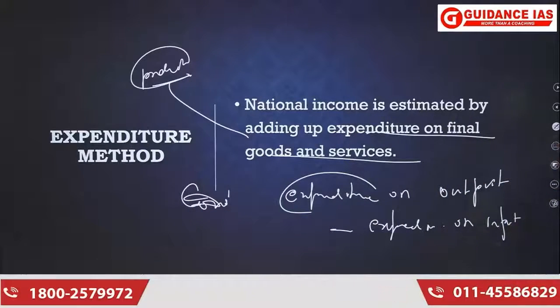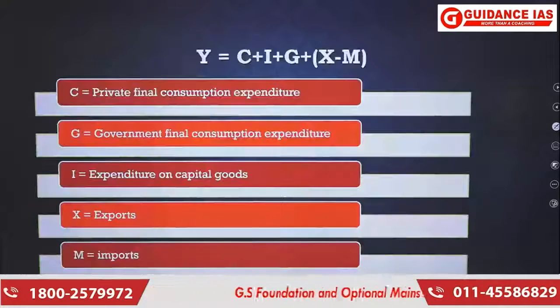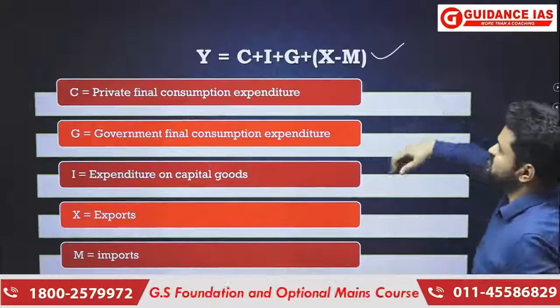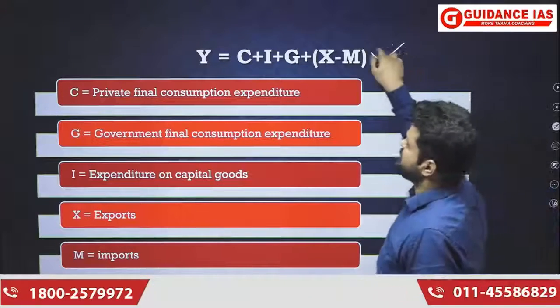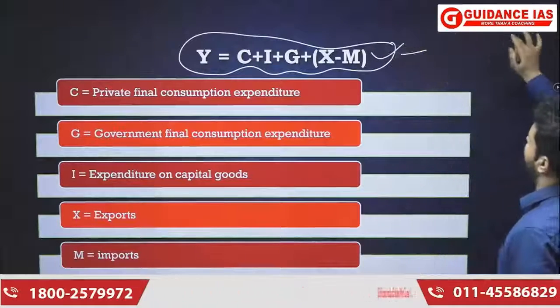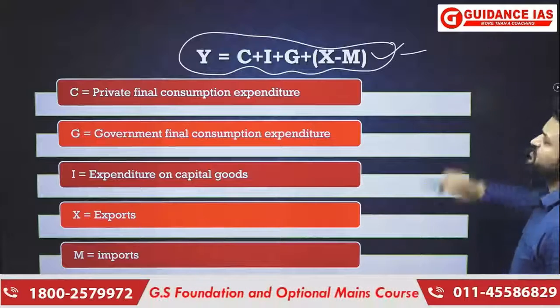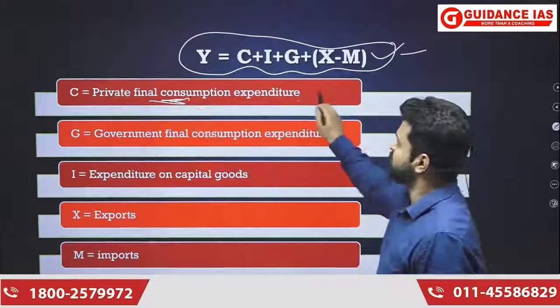Getting it? Now for this method we have a different formula. Y equals C plus I plus G plus X minus M. This is the formula to get the value of expenditure on final goods and services. C means private final consumption expenditure.